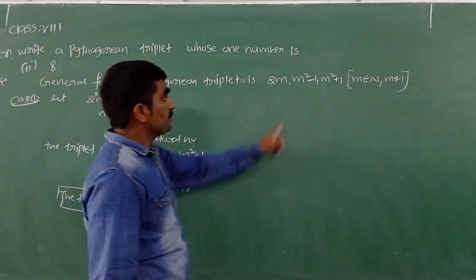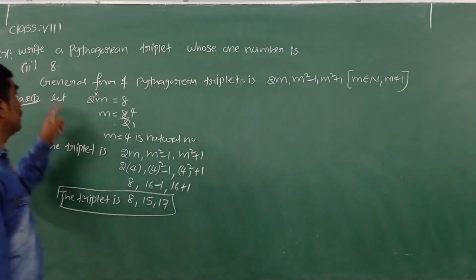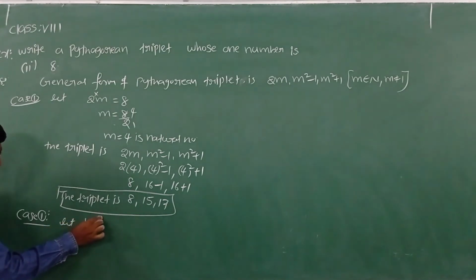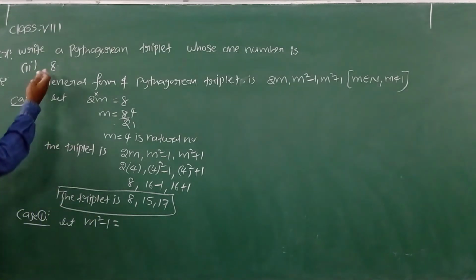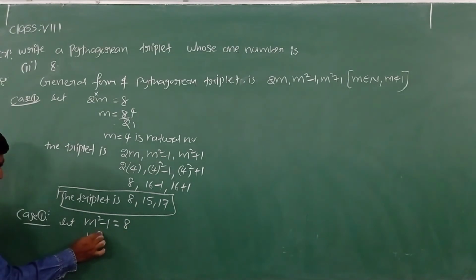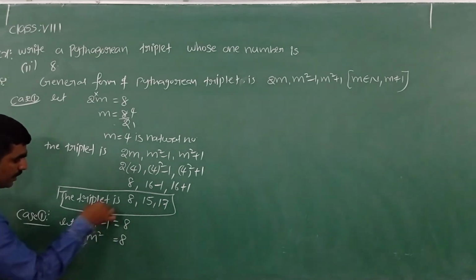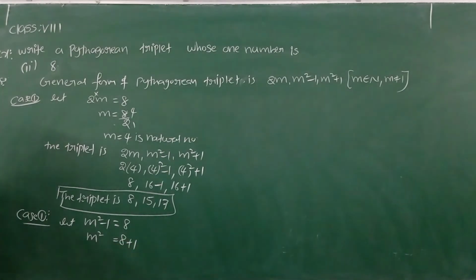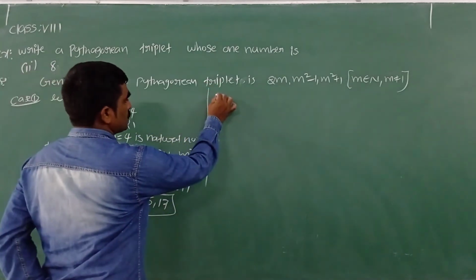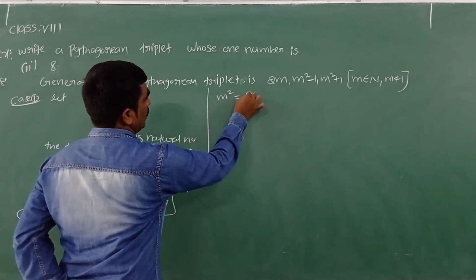Now let us take m square minus 1 as the one number 8, and we will see whether it is possible to write Pythagorean triplets or not. Let me take m square minus 1 is equal to 8. Simplify this. m square is equal to 8, minus 1 if I transpose becomes plus 1. 8 plus 1 is 9, so m square is equal to 9.